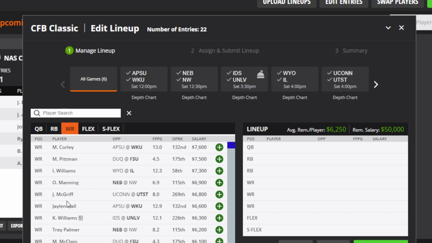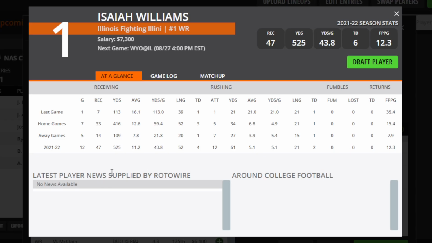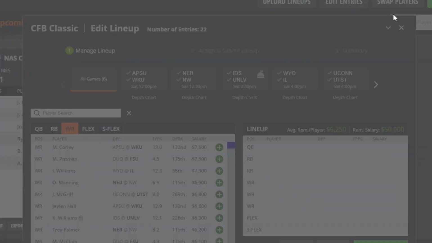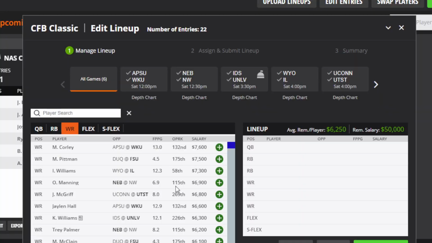The next guy is going to be Isaiah Williams for Illinois. Now, keep in mind again that they're not going to score as many points as some of the other teams, but he definitely has some upside. He had 500 plus yards last season, and he did get some touchdowns against some pretty decent teams. So look for him as an option at wide receiver.